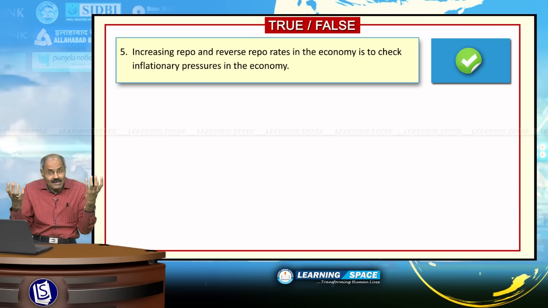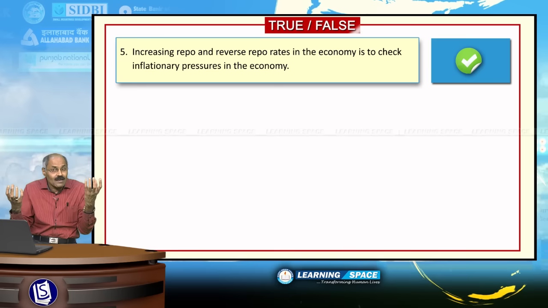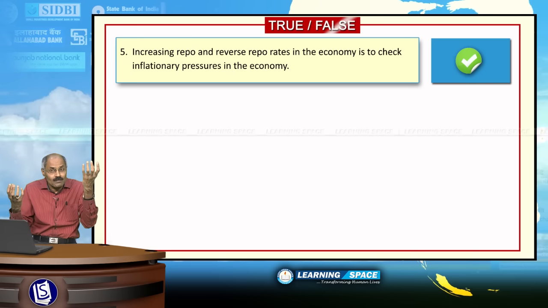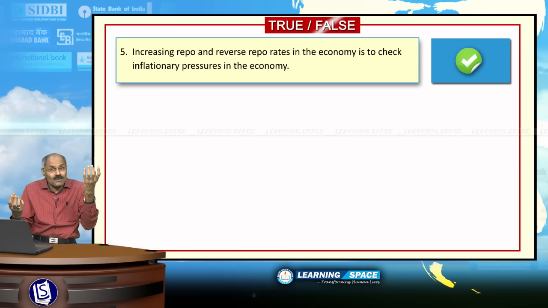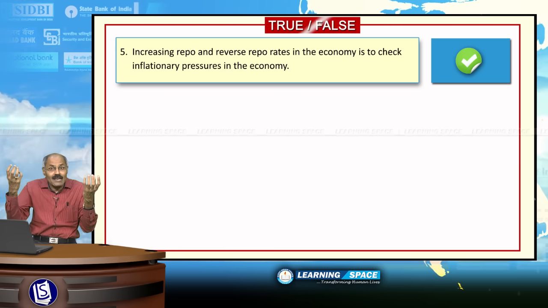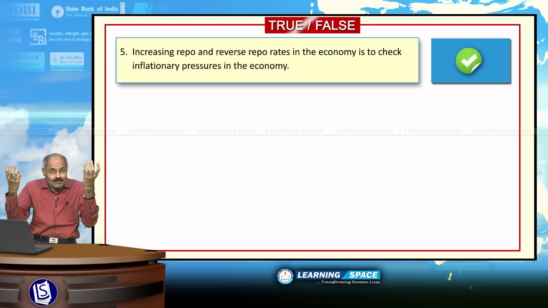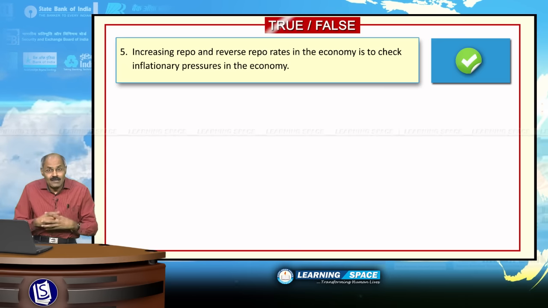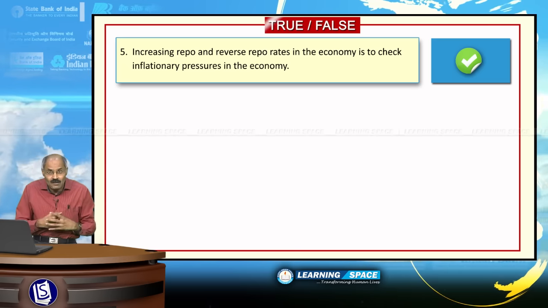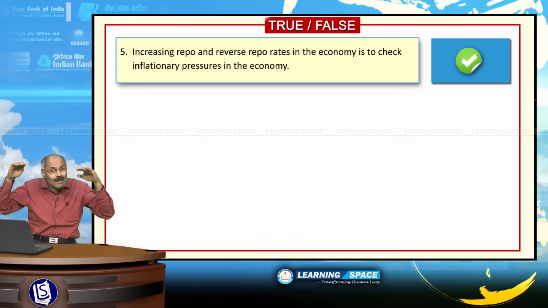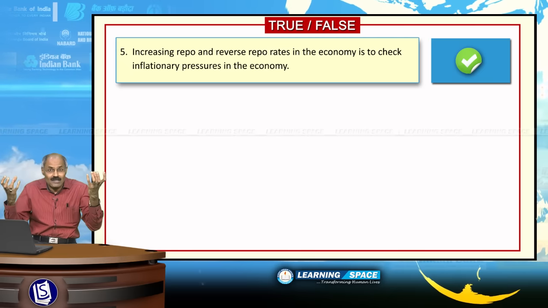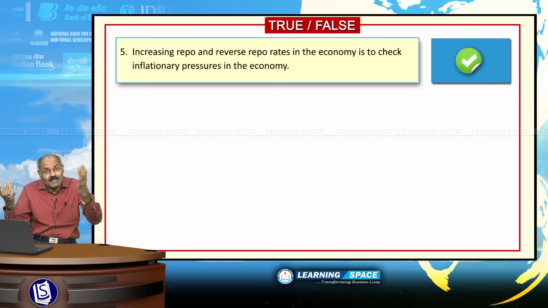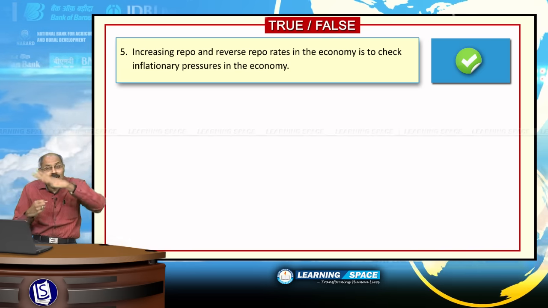Government in any country has to strike a balance between inflation and growth. If inflation is more, growth will reduce. If growth is more, then inflation will also increase. It is a complex parameter, but government has to strike a balance between GDP rates as well as inflation. Here the given sentence is increasing repo and reverse repo rates.